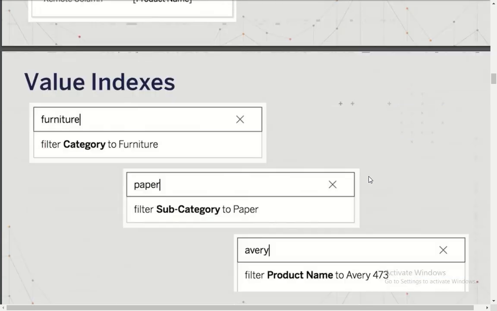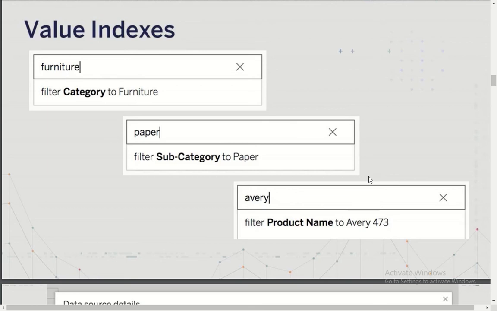And then the second one is value index. So what is value index? The previous one we spoke about is a field profile. Now this one is trying to build an index within that field. For example, we have a field called category, and if you see here, furniture is automatically detected as belonging to category. That is called a value index.